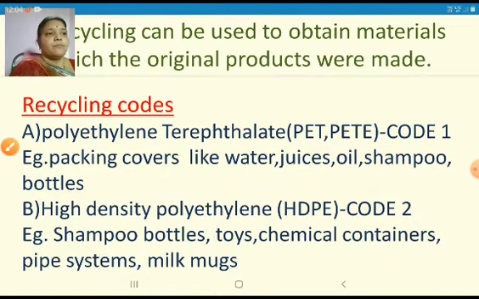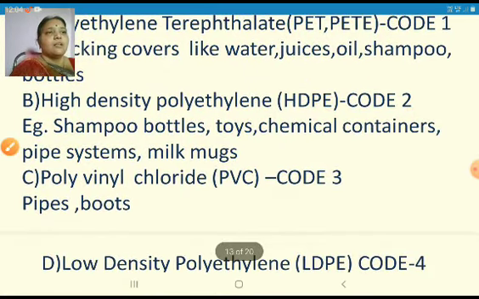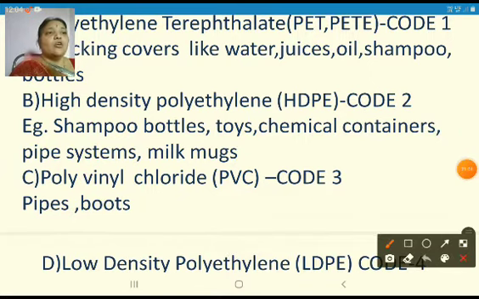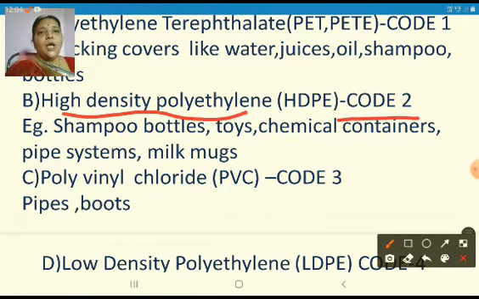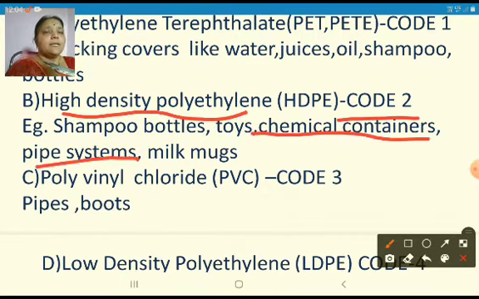Next it is code 2. Code 2 is high density polyethylene, HDPE. So shampoo bottles, toys, chemical containers, pipe systems, milk jugs, these are all made of HDPE, that is high density polyethylene. That means if you see shampoo bottles, what will be written on that shampoo bottle in the universal recycling symbol?